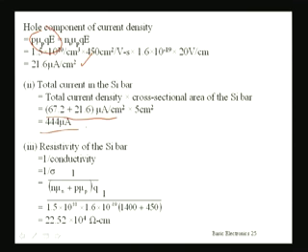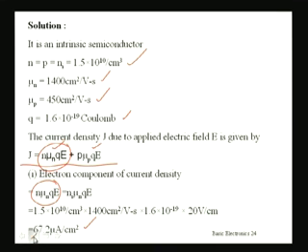And finally the resistivity of the silicon bar, as you know, is the inverse of conductivity. 1 by conductivity gives you the resistivity. Now conductivity sigma is given by N mu N plus P mu P, into Q. So 1 by this whole term will give you the resistivity, and substituting each of these values we finally get the resistivity of the silicon bar as 22.52 into 10 to the power 4 ohm centimeter. In this example we have used only one equation, that is the current density equation. The rest of the things are found out just from that.